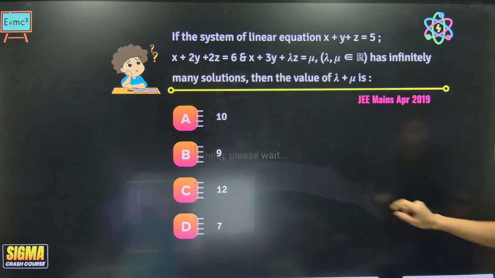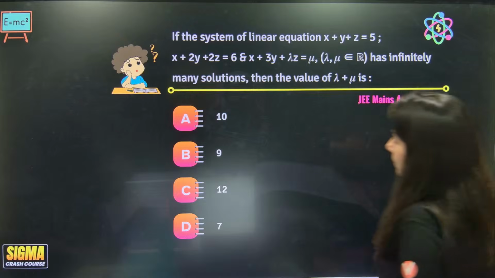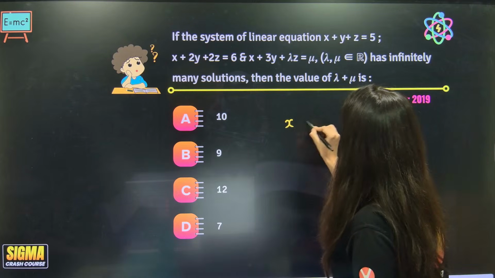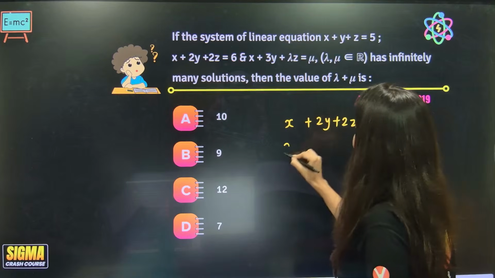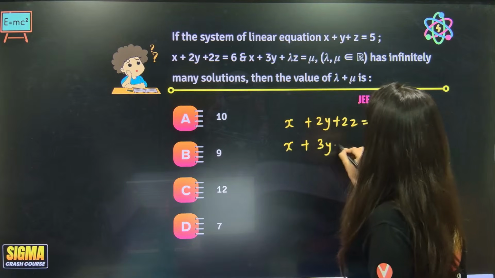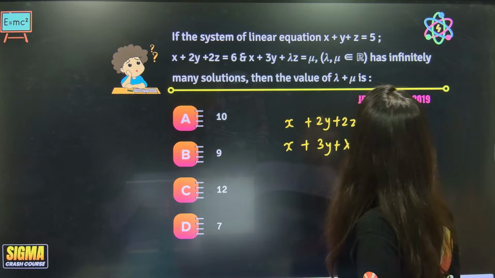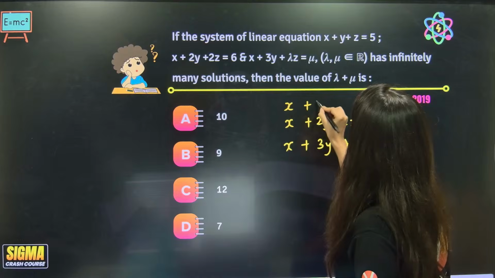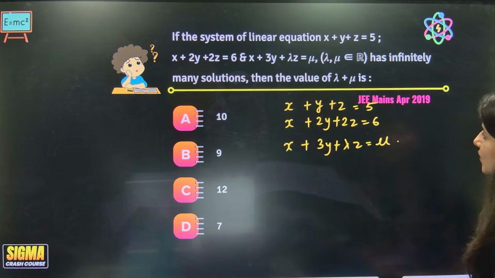Now there is one question from JEE Main 2019. x plus 2y plus 2z is equal to 6, x plus 3y plus lambda z is equal to mu, and x plus y plus z is equal to 5. This is the question right in front of you.